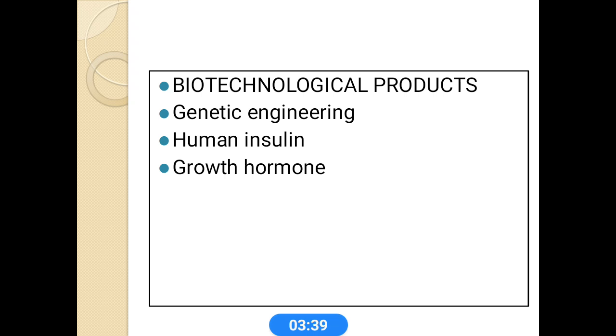Biotechnological products, these are the newer techniques. From these techniques we can synthesize drugs like human insulin and growth hormone. These are mainly obtained by genetic engineering methods.